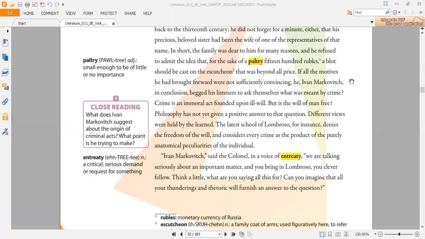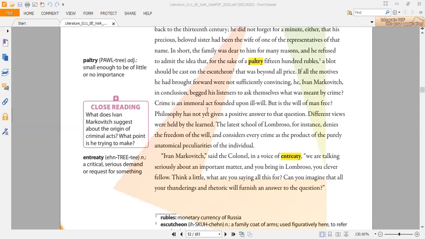Let's see, here is a very important sentence. It says, Ivan Markovici, in conclusion, begs his listeners to ask themselves what is meant by crime, because throughout the story they have been saying that Sasha has committed a crime. But here the beloved uncle is asking them, what is the real meaning of a crime?